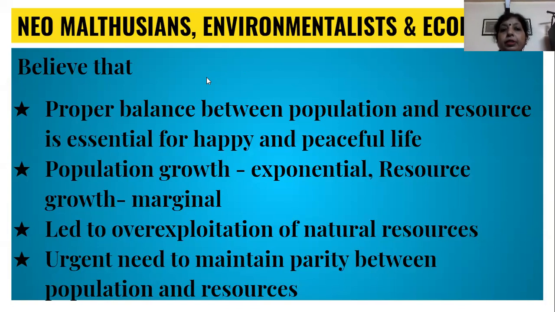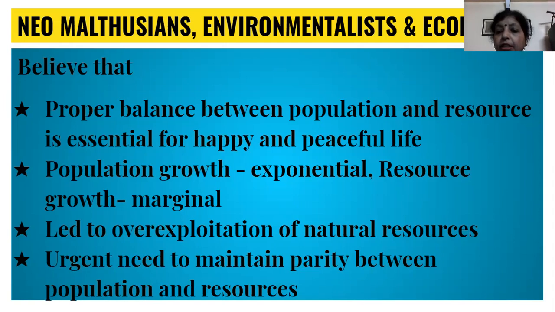So the neo-Malthusians and the environmentalists and ecologists, they believe that there should be a proper balance between population and resource, and this is important for a happy and peaceful life. If the population growth is exponential, the resource grows very marginally. The population grows in geometric progression, but the resource grows only in arithmetic progression.